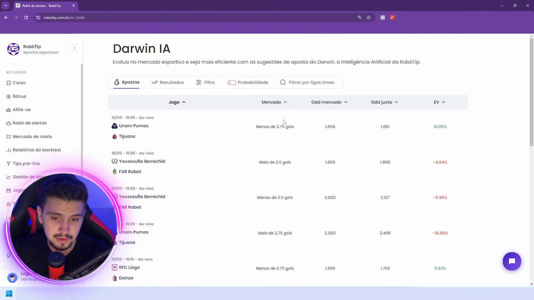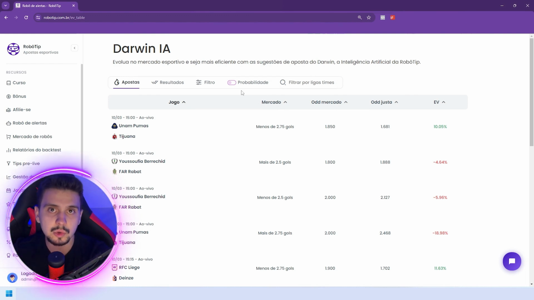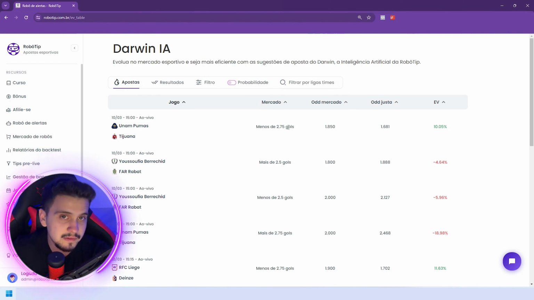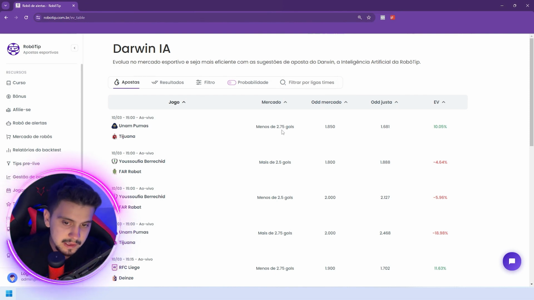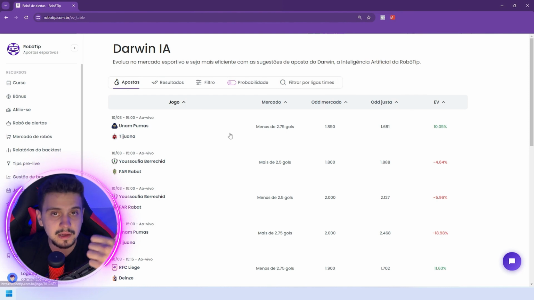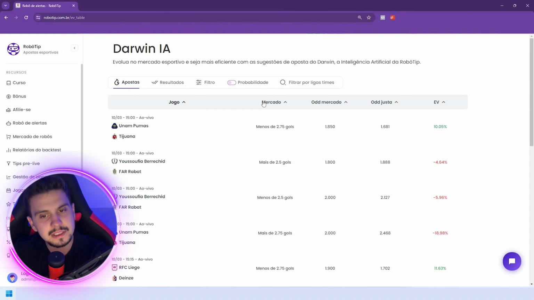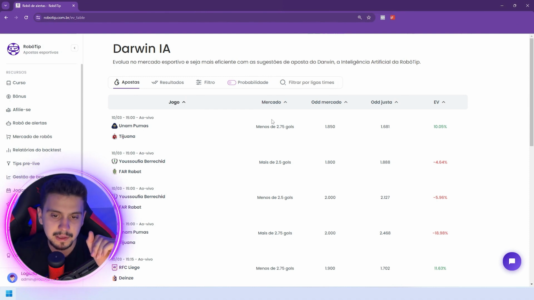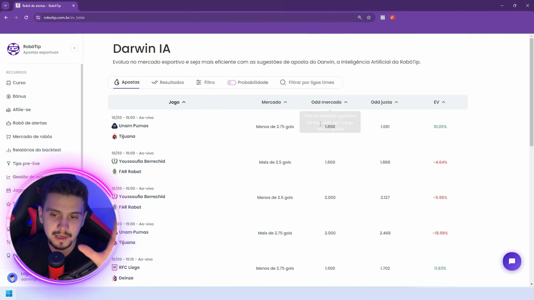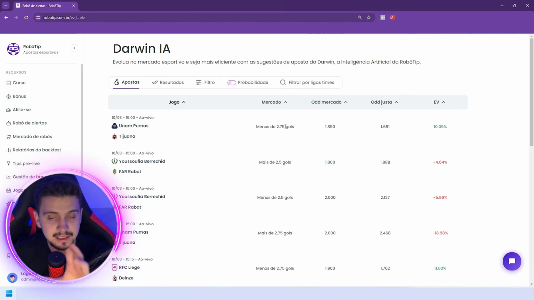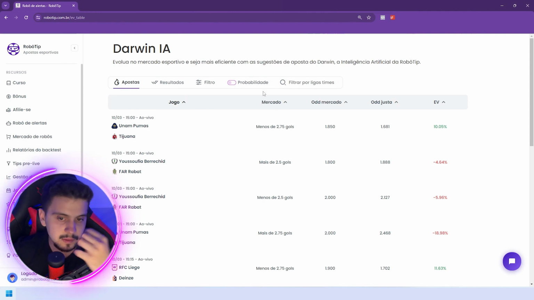If you are not acquainted with Asian handicaps, I recommend that you search for the goal handicap table on Google. By doing so, you will comprehend how you have the color green, half green, half red, and so forth. In these broken lines, 0.25, 0.75, 0, we have a draw, we have half win, half lose. So I recommend that after viewing this video, you have a look at the goal handicap table, so you gain a better understanding of the market, specifically the Asian goal market. So let's go, we have the market here.